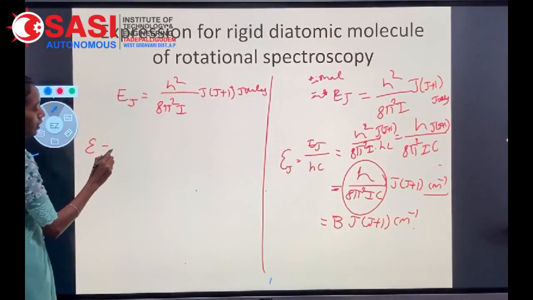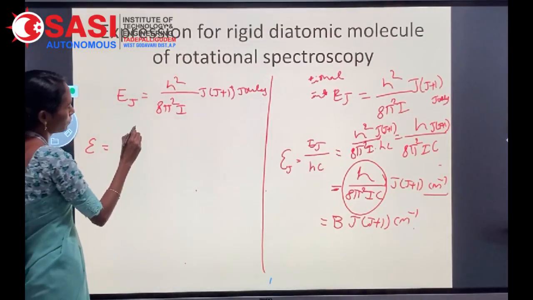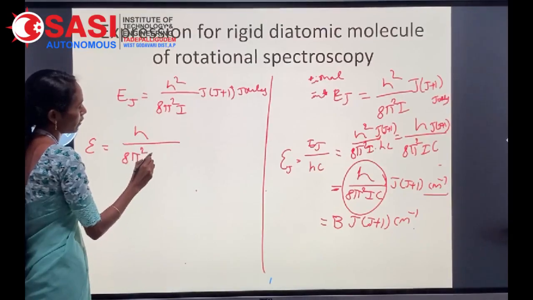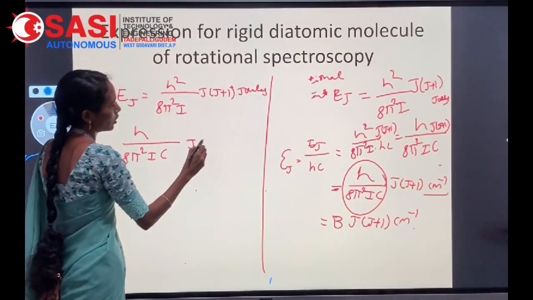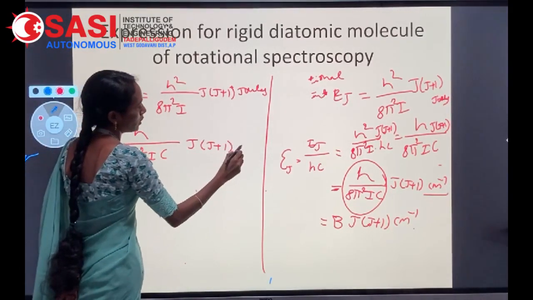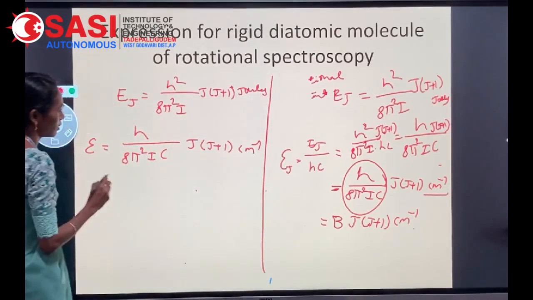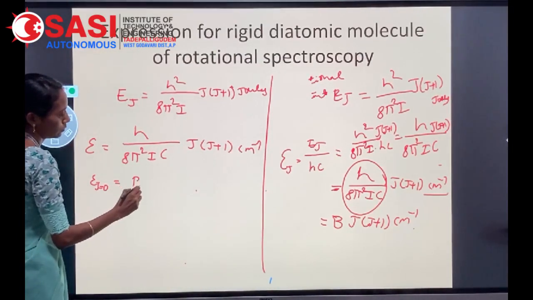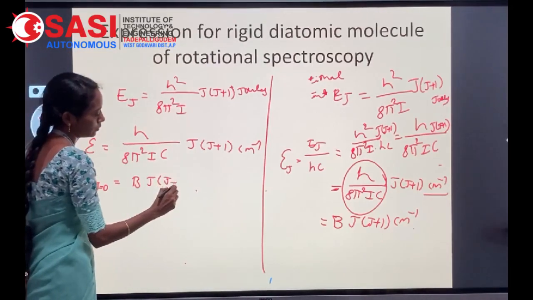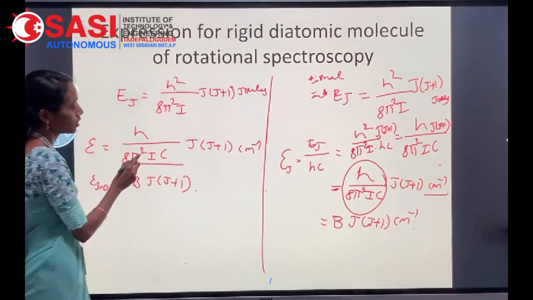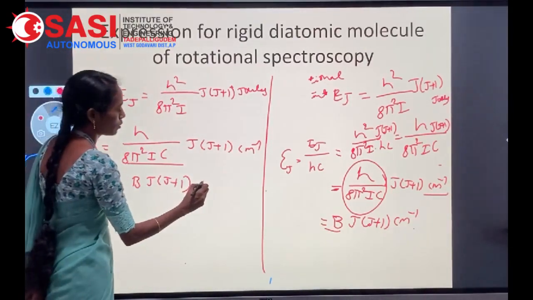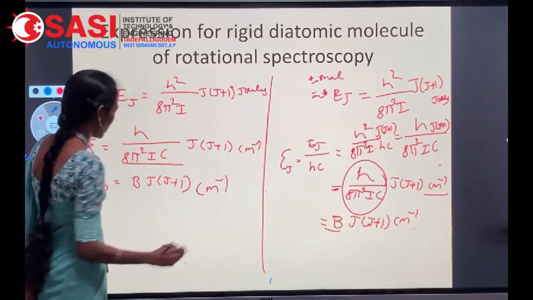Next, in terms of wave number, epsilon equal to h by 8 pi square I c J into J plus 1 centimeters inverse. Why? Because this whole term will be treated as B, so B into J into J plus 1 centimeters inverse.